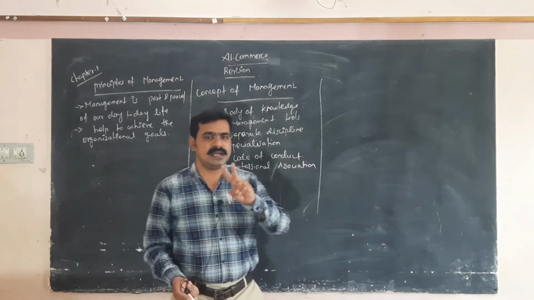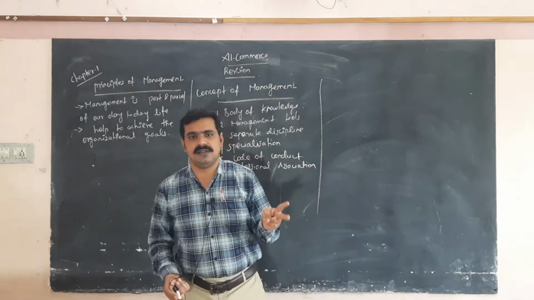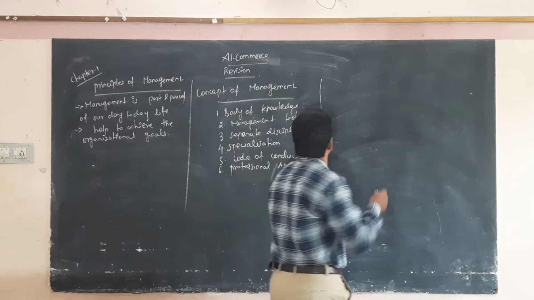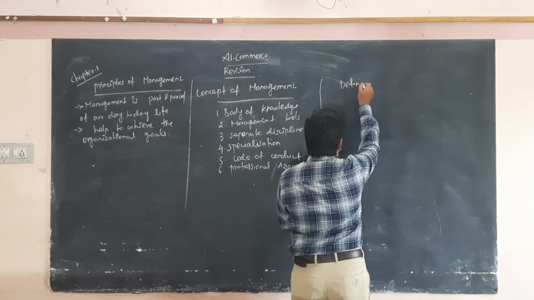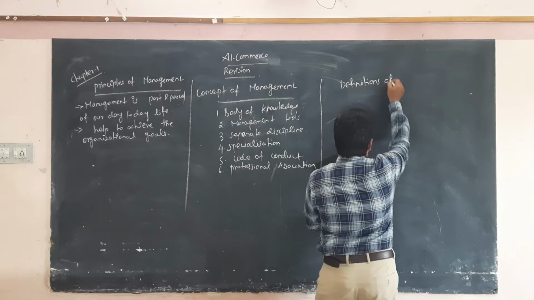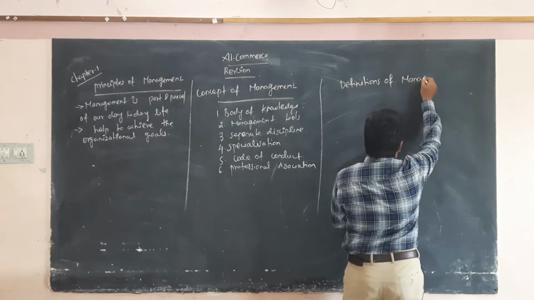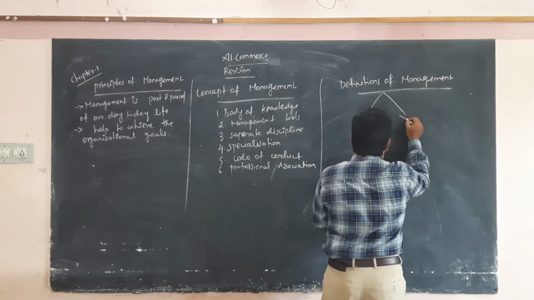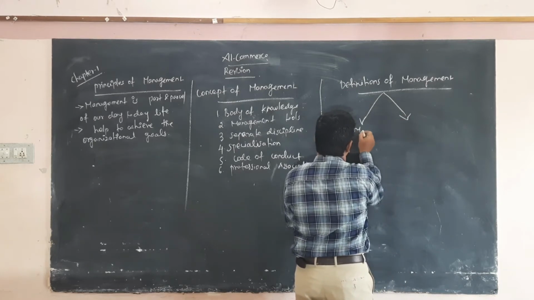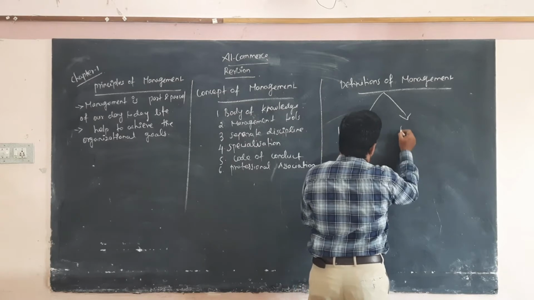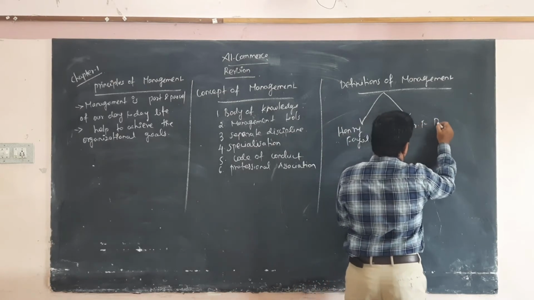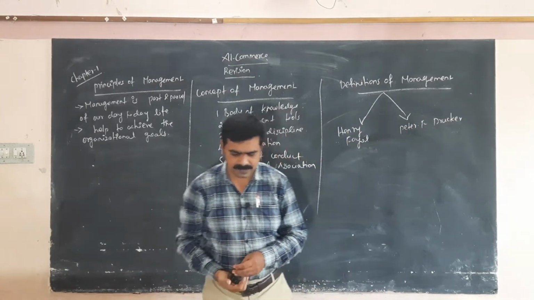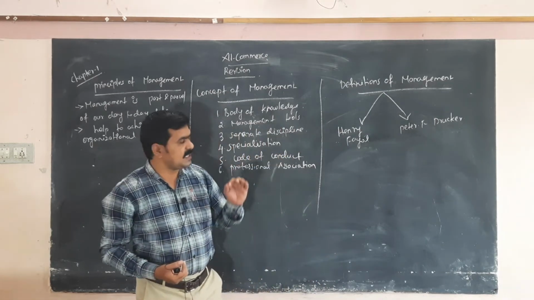Next one, definition. It is divided into two: one is Henry Fayol, and the other is Peter F. Drucker. Peter F. Drucker defines some important definitions.